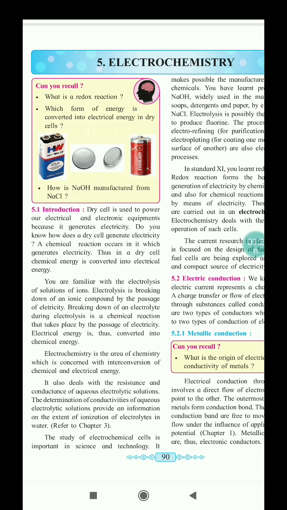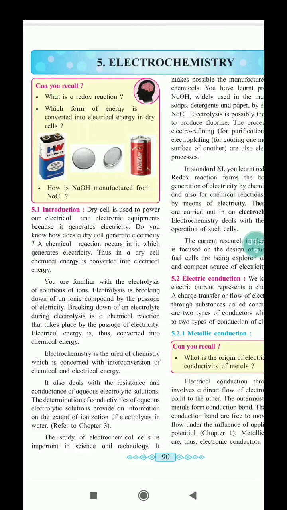Now it also deals with the resistance and conductance of aqueous electrolytic solutions. The determination of conductivities of aqueous electrolytic solutions provides information on the extent of ionization of an electrolyte in water.